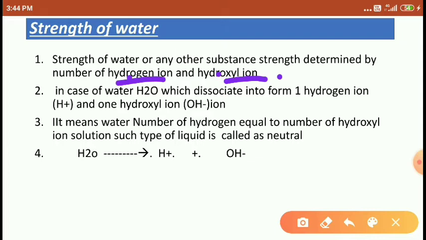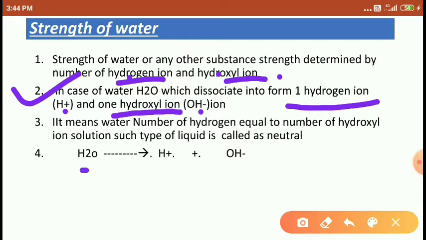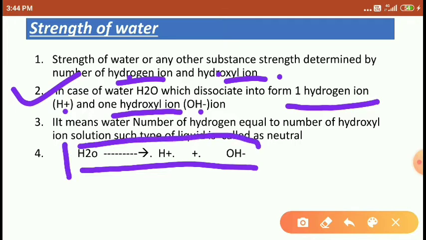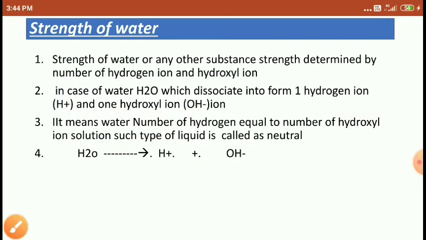Let's see the first example. Water dissociates to release one hydrogen ion, that is H plus, and one hydroxyl ion, that is OH minus. The reaction is H2O dissociating to form one H plus and one OH minus.